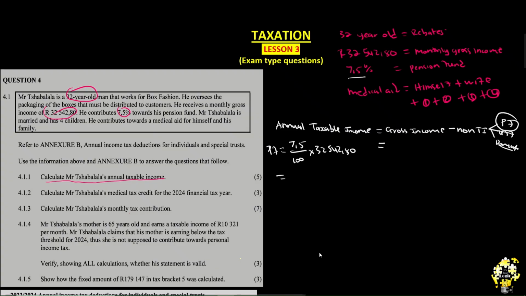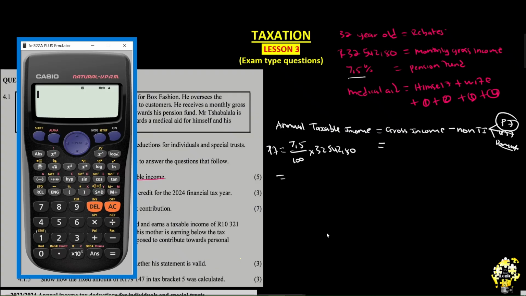Occasionally, like I said, we'll bring in this human being here. So now let's go to the human being. Before we do that, human being was not here. We don't know where human being was and what human being was doing. So having cleared human being, let's say 7.5 over 100, and we have to multiply by 32,542.80. What do we get?